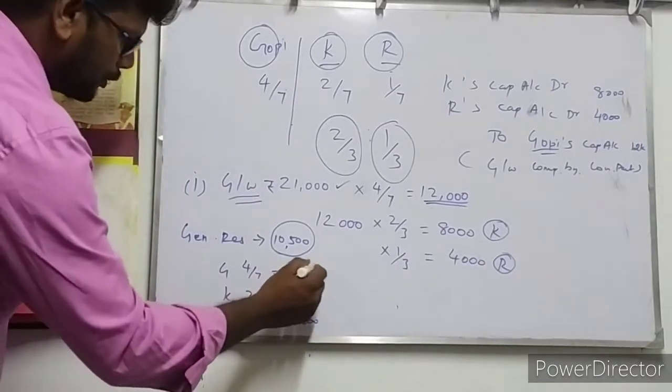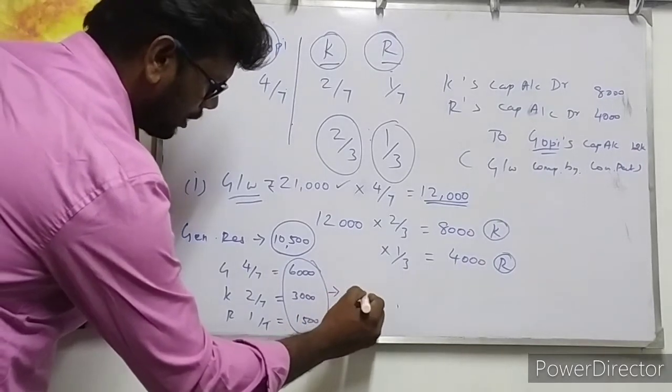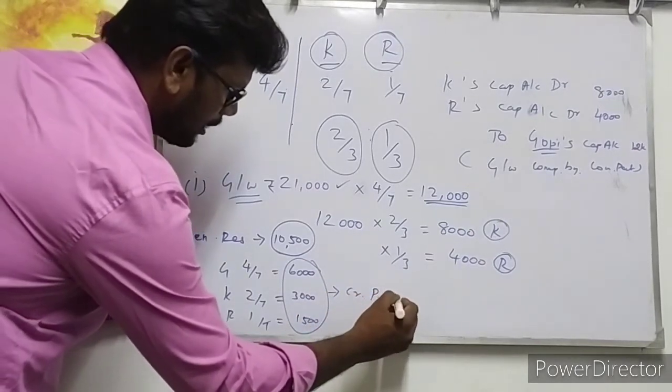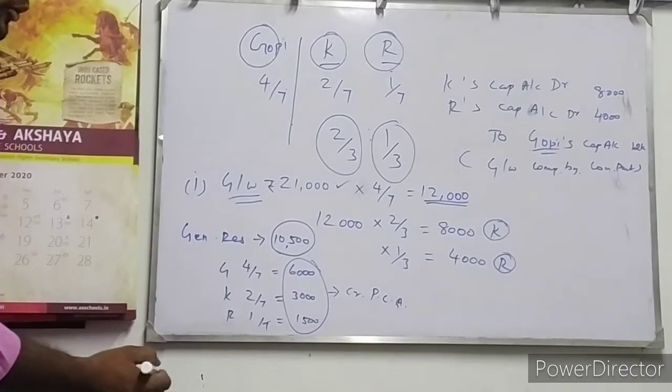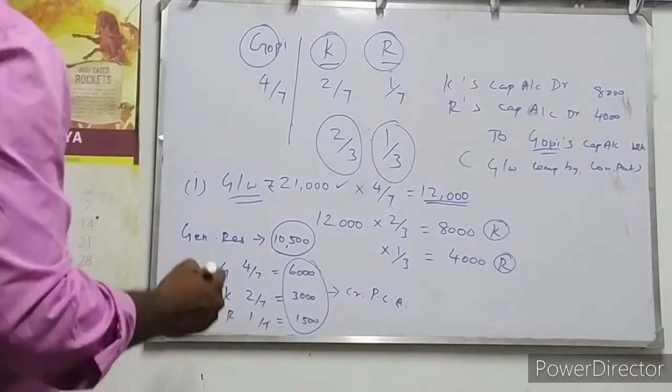So this will be credited to all the three partners' capital accounts.